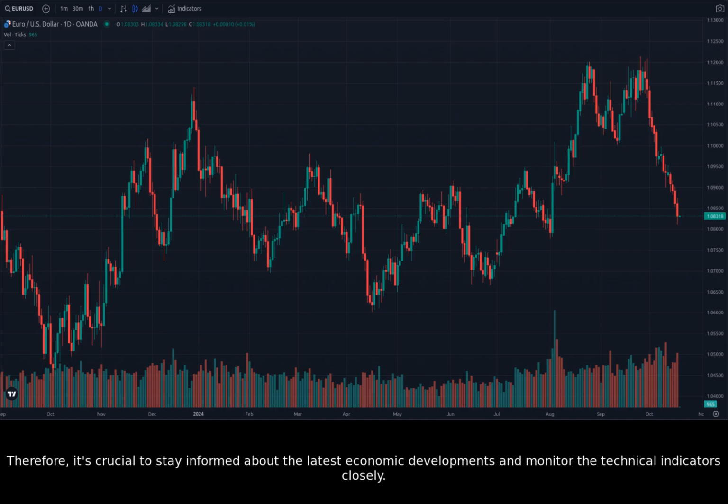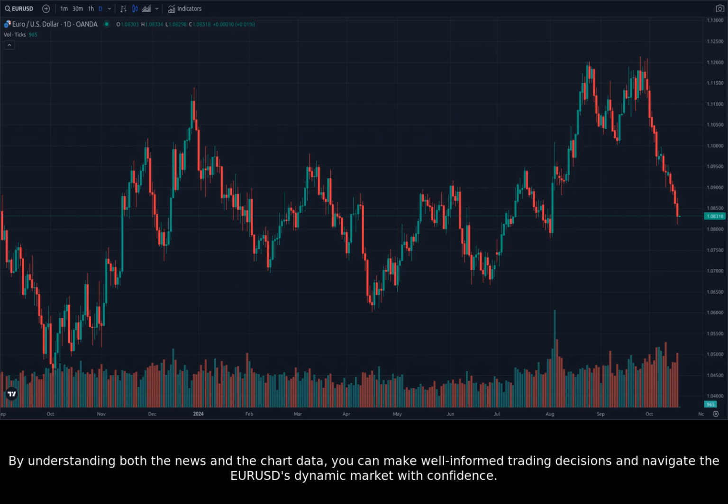Therefore, it's crucial to stay informed about the latest economic developments and monitor the technical indicators closely. By understanding both the news and the chart data, you can make well-informed trading decisions and navigate the EURUSD's dynamic market with confidence.